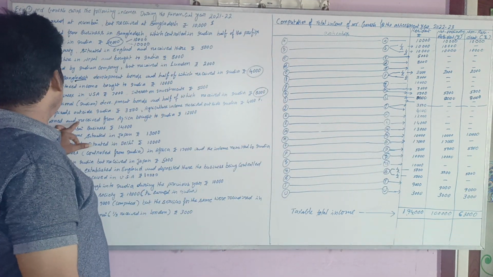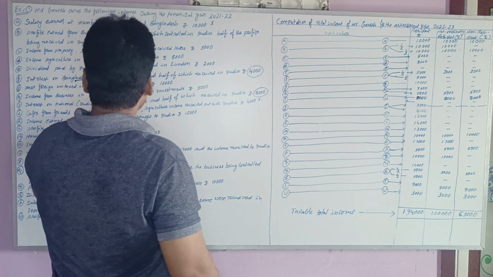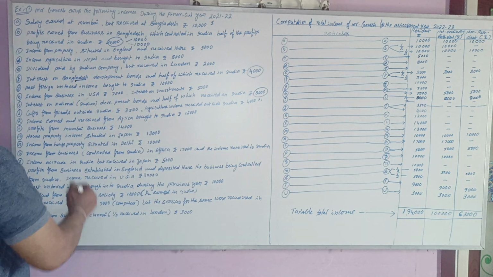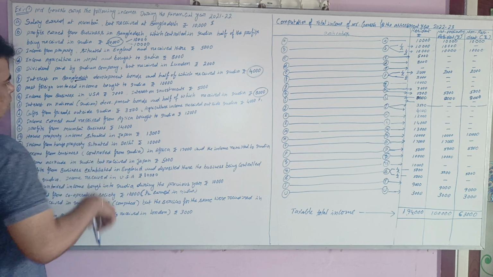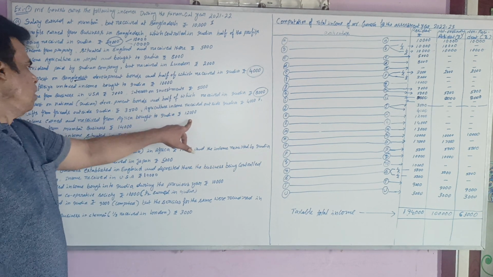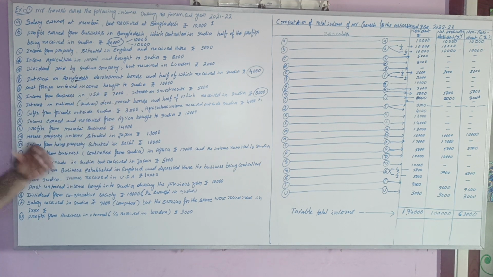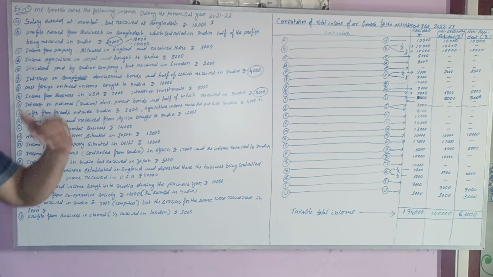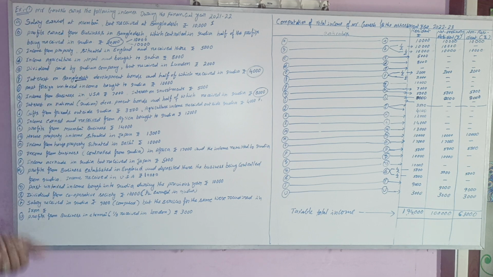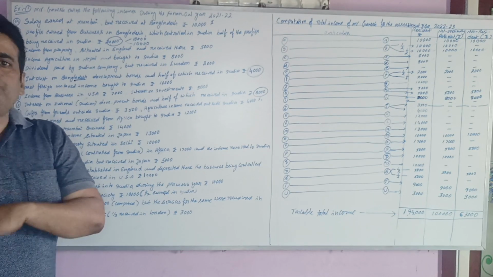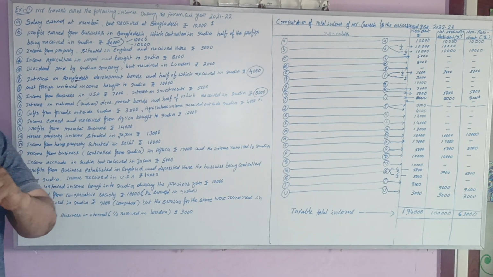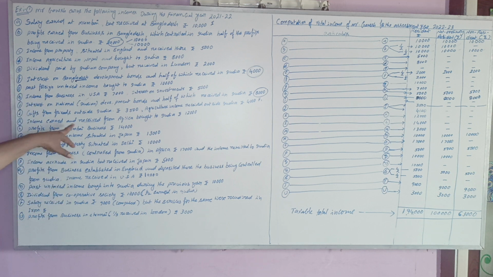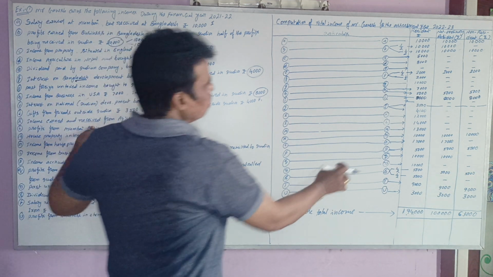Next, income earned and received from Africa, brought into India. Income earned and received both occur in Africa, but brought into India. If any income is brought from outside India to India, once the two conditions, earned and received, are completed in Africa, it should be treated as foreign income type 1, only taxable for resident.